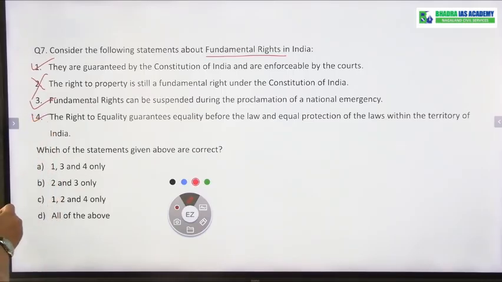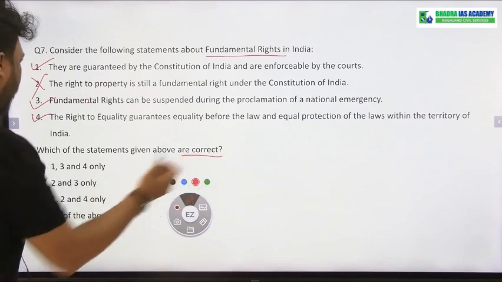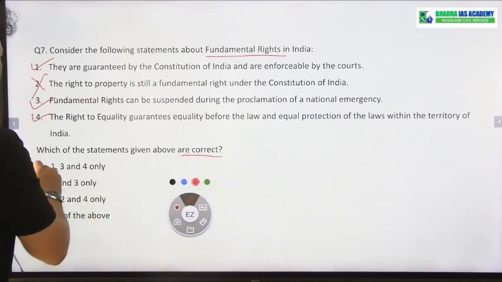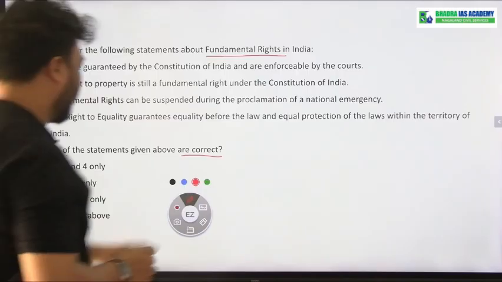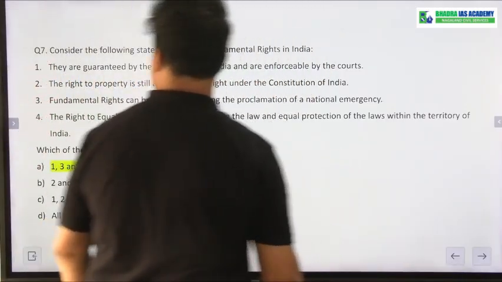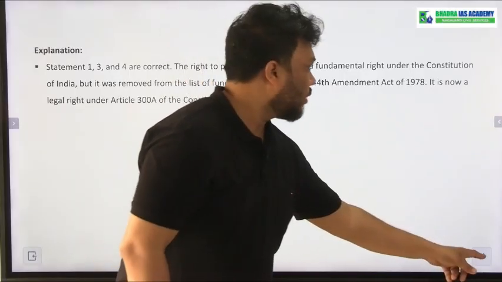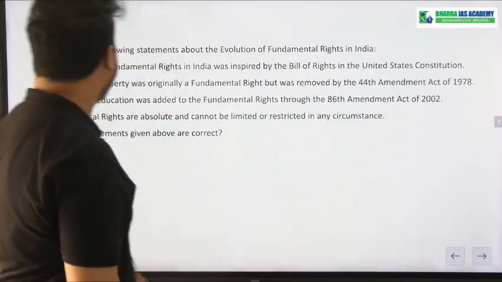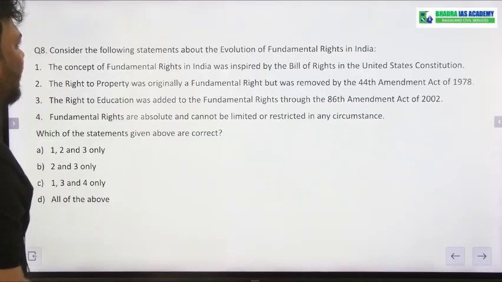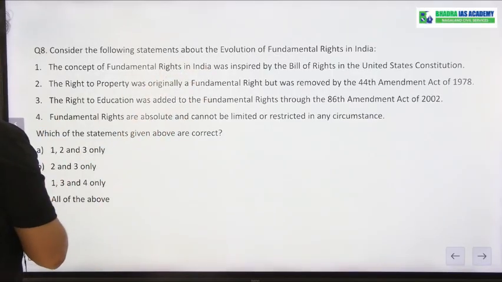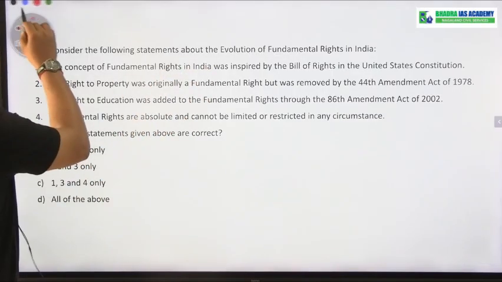Okay, so if you see which are correct, ultimately 1, 3 and 4. Okay, so 1, 3 and 4 and the explanation is given here. Okay, next coming to question number 8. It is about evolution of fundamental rights. Okay, this is about evolution of fundamental rights.